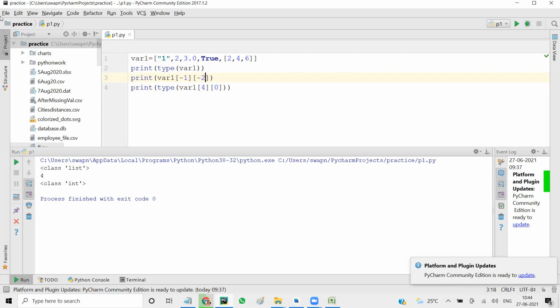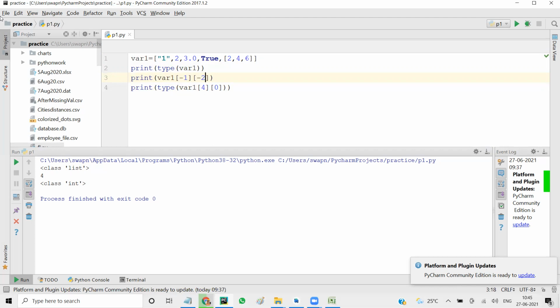You can index from left to right, from 0 to n minus 1, and from right to left, from -1 to minus n. This is how you do the indexing. So this is about indexing.